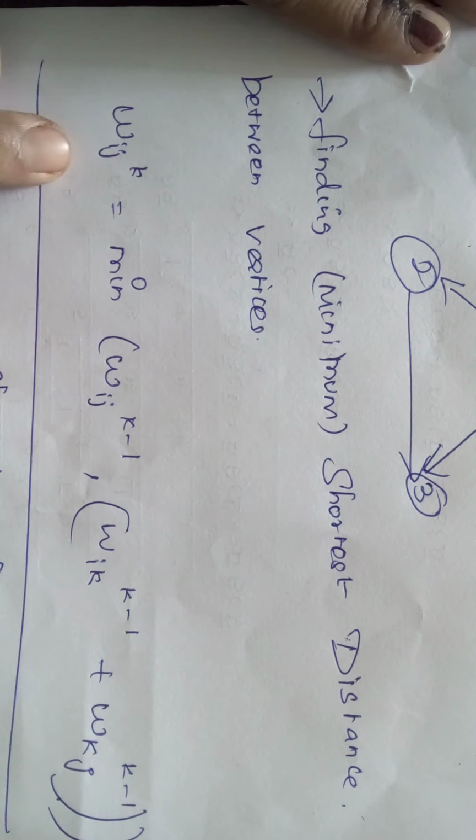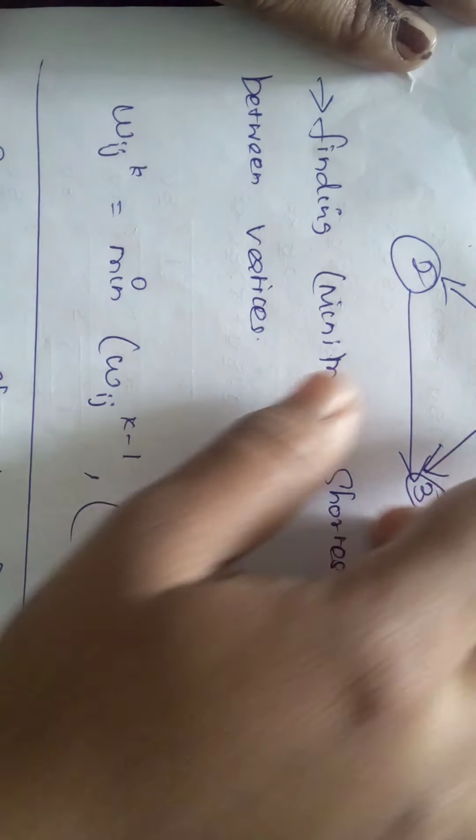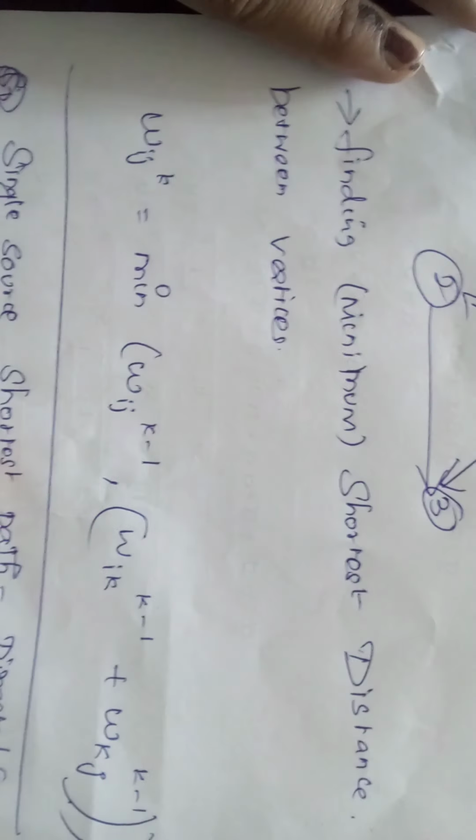Okay, Wij means nothing but the weight. Okay, Ij, that is values. Okay, vertices, nodes. Okay, we will see everything.